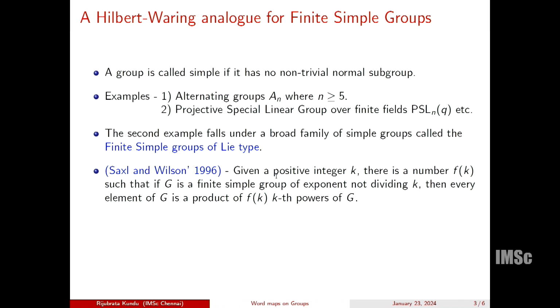You see that this is a trivial exclusion, because if the exponent divides k, then if I raise any element to the power k, I get the identity, and then if I take subsequent products, I get the identity only, I get nothing more. So what does it say? It says choose any k, and then you look at any finite simple group for that matter, and every element in G can be written as a product of kth powers, f(k) many kth powers in that group G.